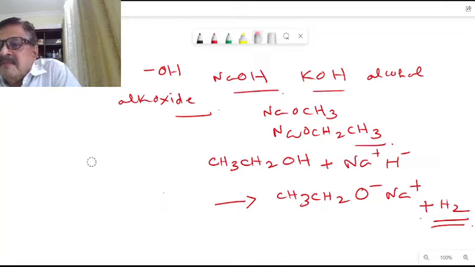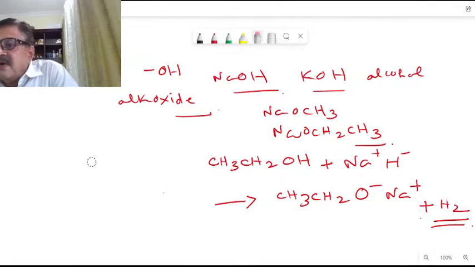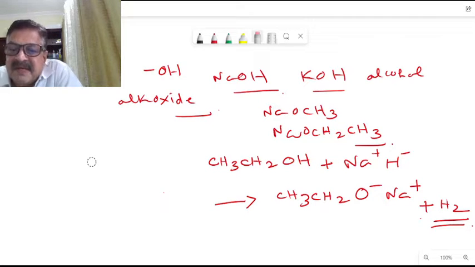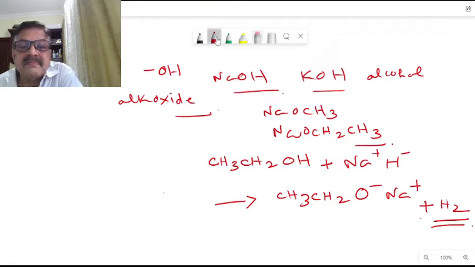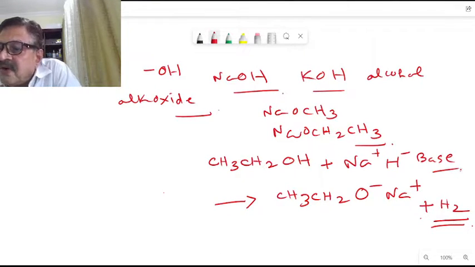So how it is being prepared is just like an acid-base reaction here. That is ethanol reacting with a base, Na plus H minus. So this is the base here, sodium hydride, reacting with the alcohol, forming sodium ethoxide here. Sodium ethoxide, the alkoxide nucleophile.